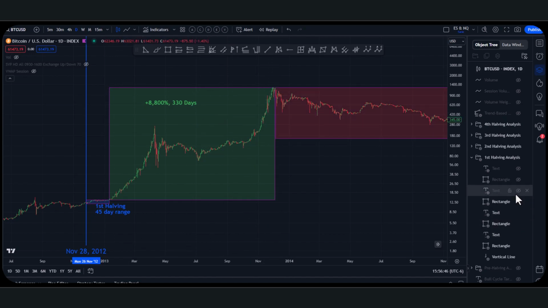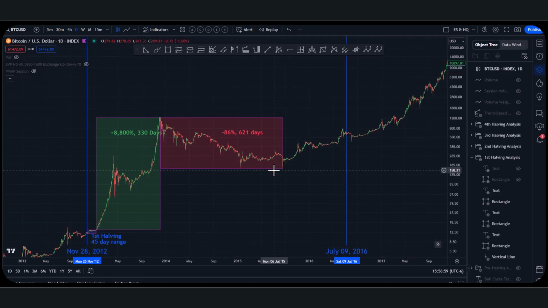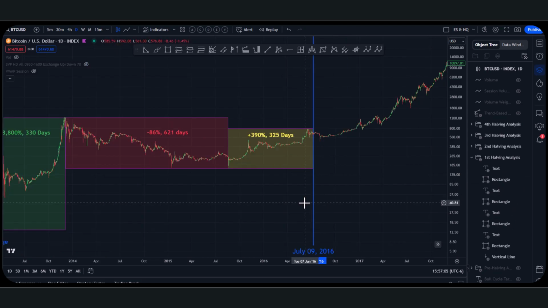What happens next? Obviously, after every bull cycle, you get a bear market, right? Put in that high, we get an 86% decrease over the course of 621 days. And then we put in the bottom, right, 621 days later. And then what happens? We get price discovery, okay? So at this point, okay, anything beyond this red box is the start of the next bull run.